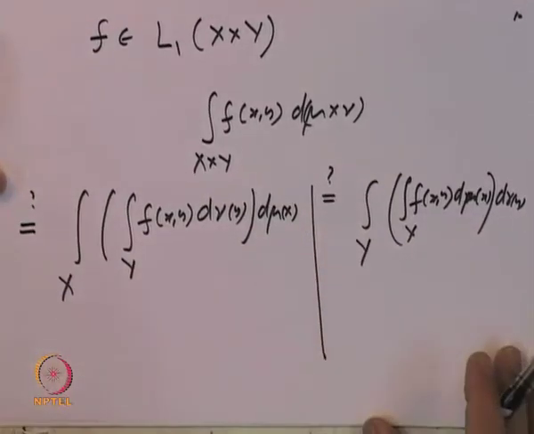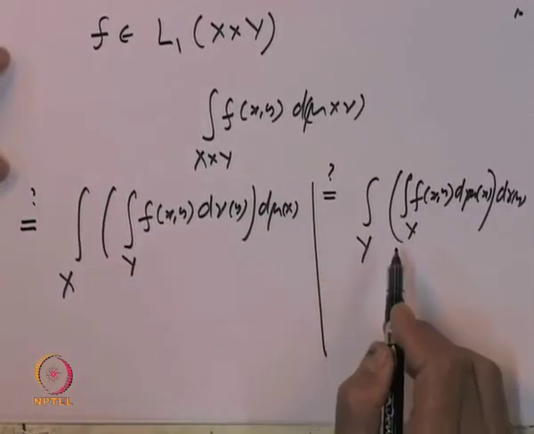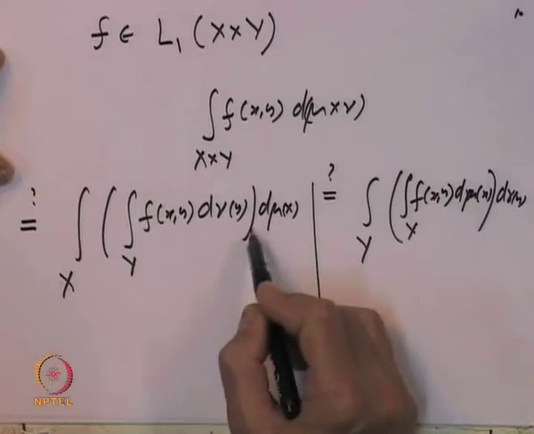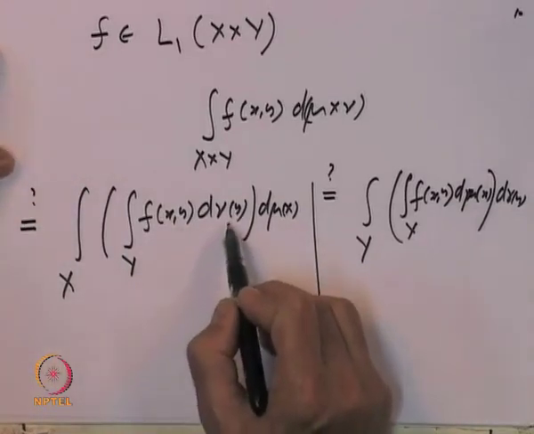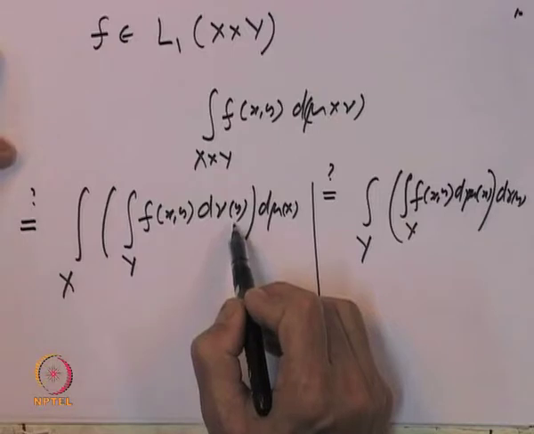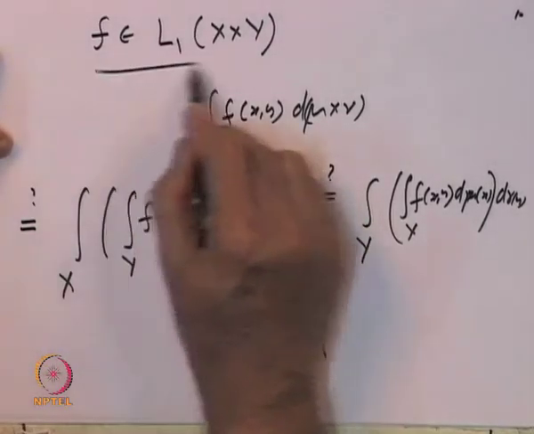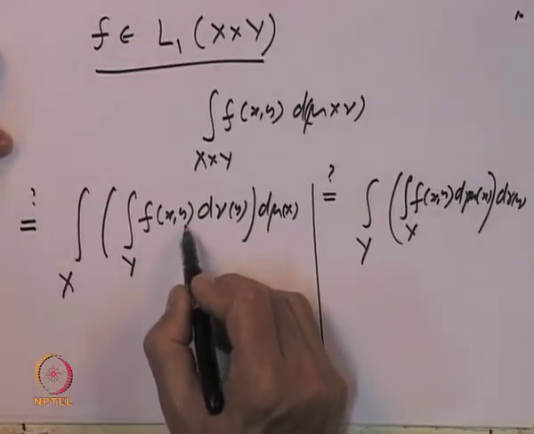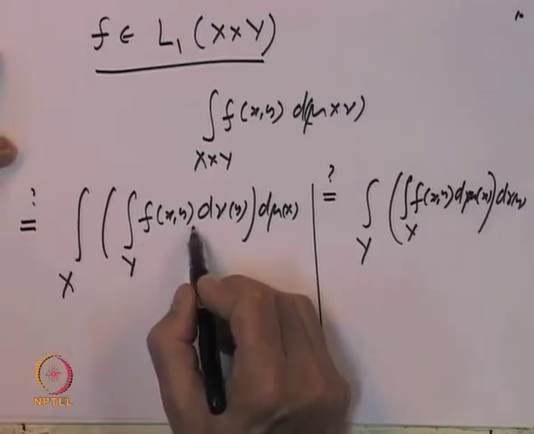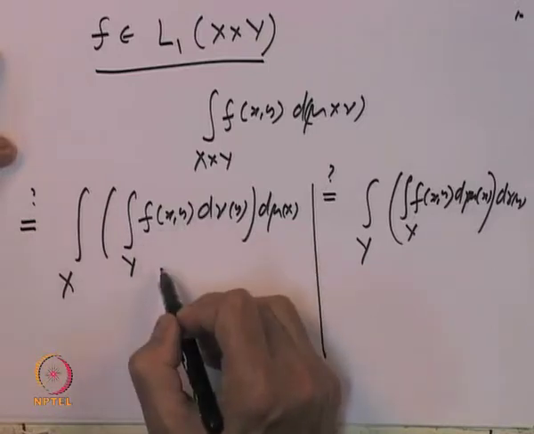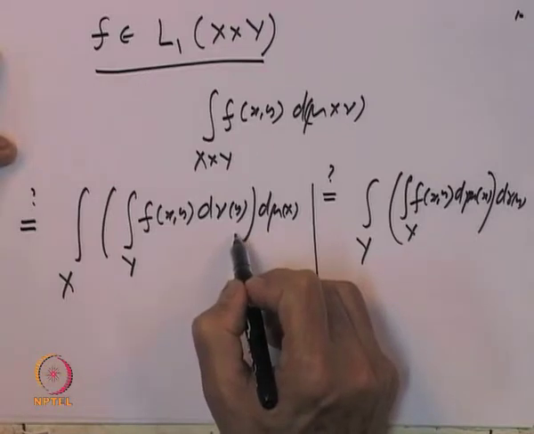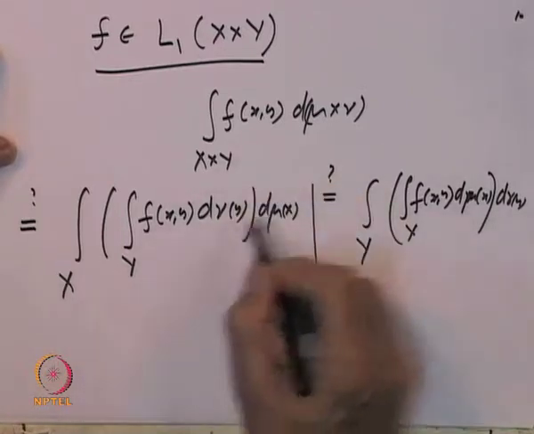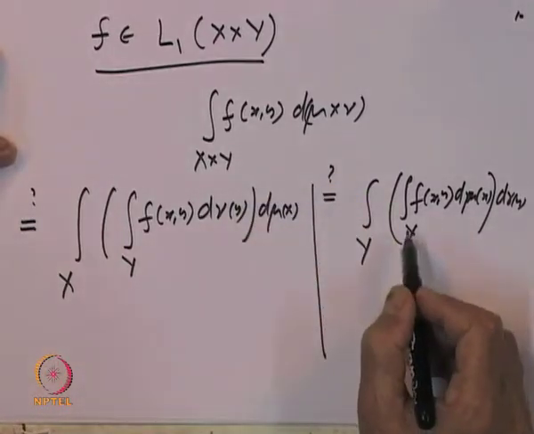Now, obviously if these equations are to hold, f is not necessarily non-negative. So, that means what? First of all, the inner integral, for example, the integral of f x y with respect to y must exist. That means, for a function of two variables which is integrable, when I fix the variable x, as a function of y, that is integrable. Then that gives us a function of x, and we should be able to say that is integrable with respect to x. And finally, these two are equal, and similarly the other result must hold.